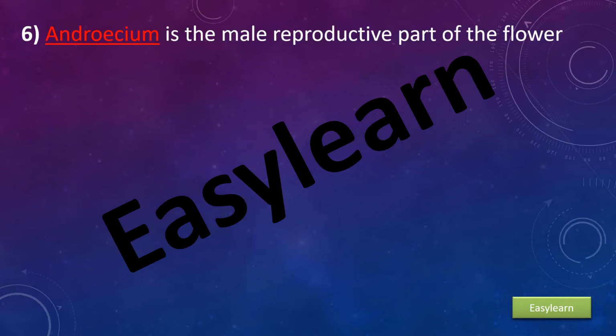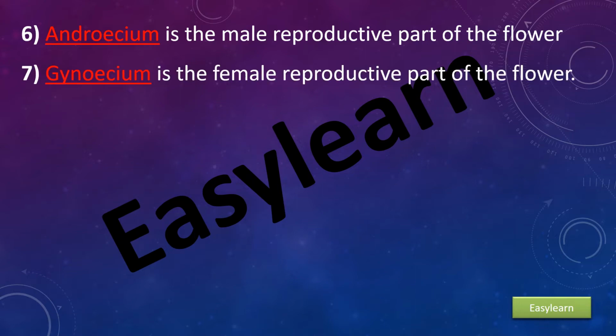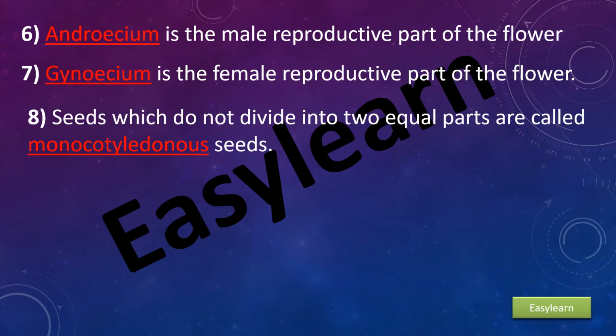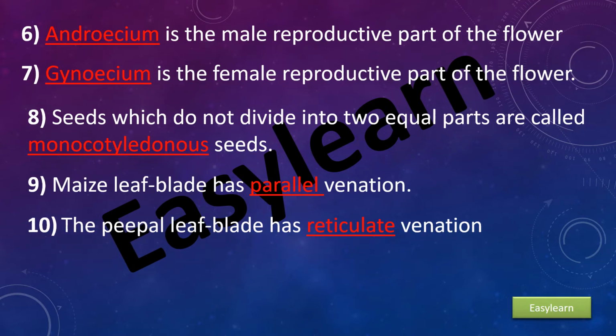Sixth, androecium is the male reproductive part of the flower. Seventh, gynoecium is the female reproductive part of the flower. Eighth, seeds which do not divide into two equal parts are called monocotyledonous plants. Ninth, maize leaf blade has parallel venation. Tenth, the peepal leaf blade has reticulate venation.